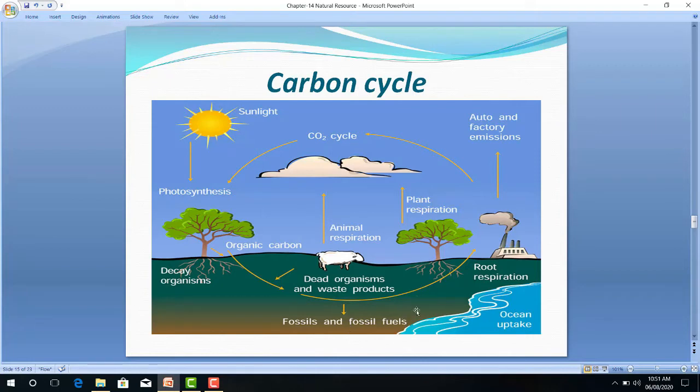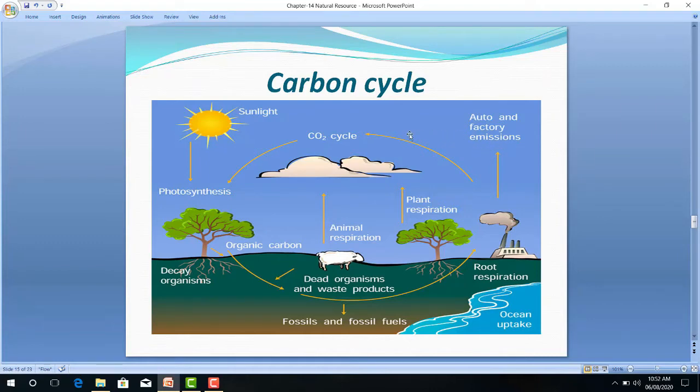Millions of years. Once again, from industry as well as thermal power plants, this carbon dioxide mixes in the atmosphere, from automobile industry as well as other industries and vehicles.